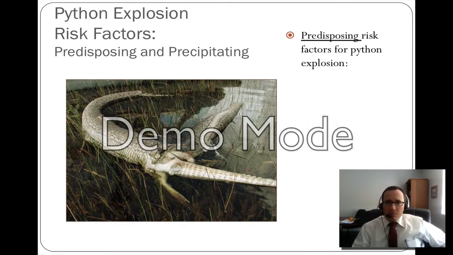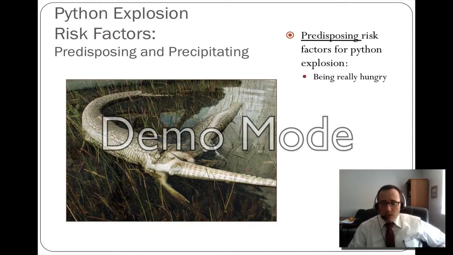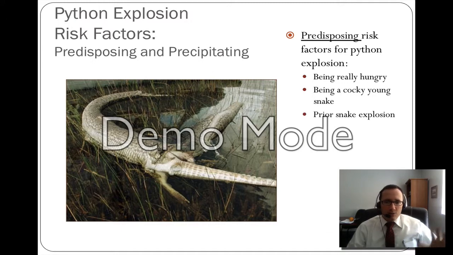Well, it happened because of both predisposing and precipitating risk factors. So some predisposing risk factors for python explosion include being really hungry, being a cocky young python, and having a history of prior snake explosion.